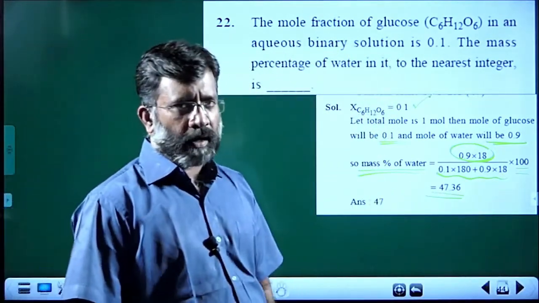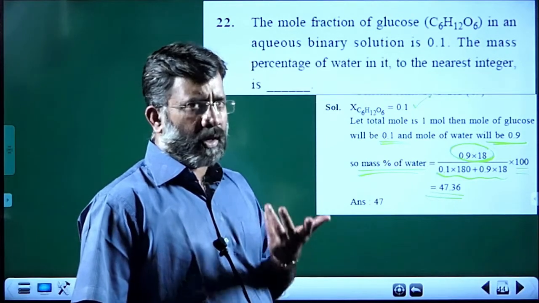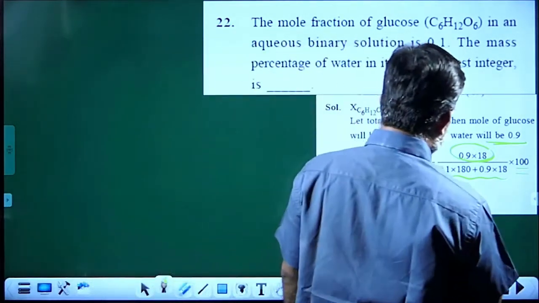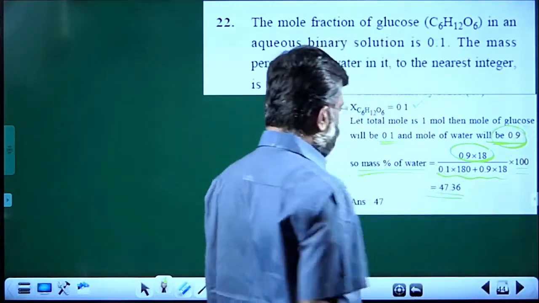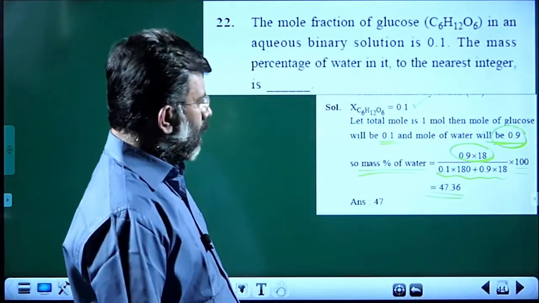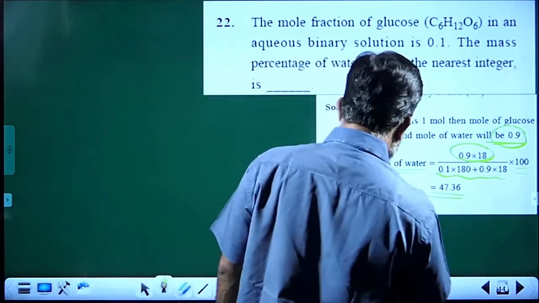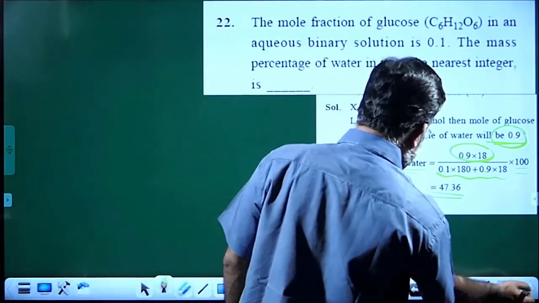So mass of water divided by total mass into 100. That's all. And when we say the mole fraction of glucose, we know what the mole fraction of water is. Next one. So we take the answer as 47, the closest figure.